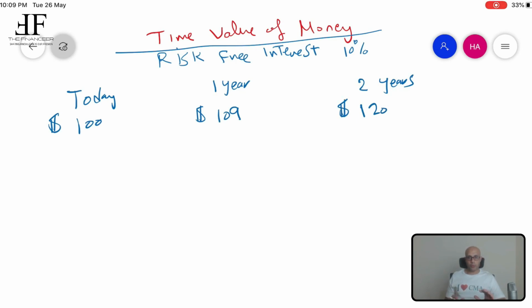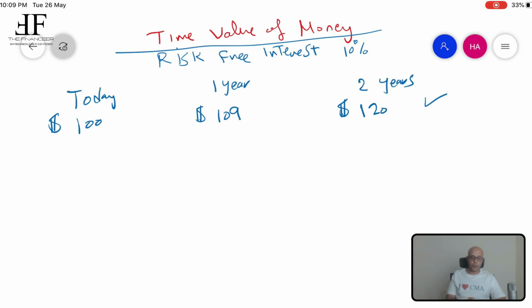Now, which option are you going to select? If you don't have any finance knowledge, you are going to select the option with the highest absolute value, which is $120 after 2 years. So you are going to select this option. But the question here is, is it the right choice or not? Let's see and let's prove the concept.